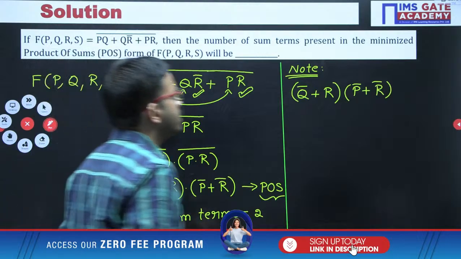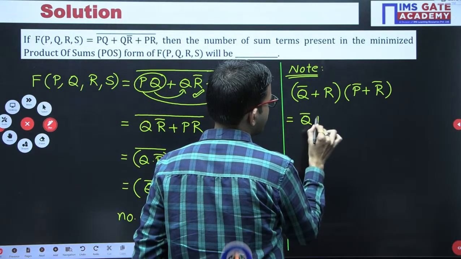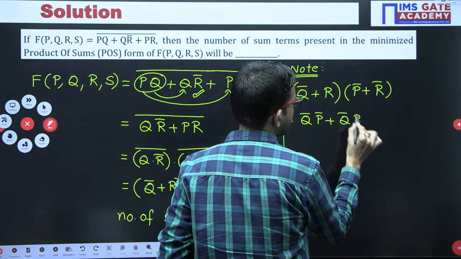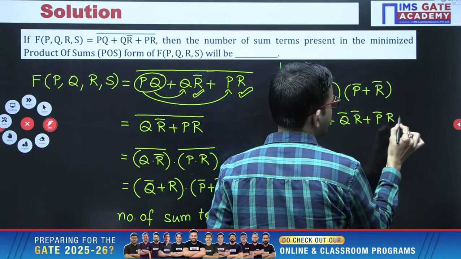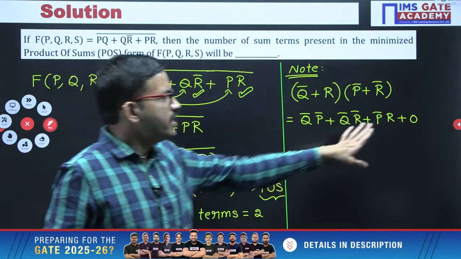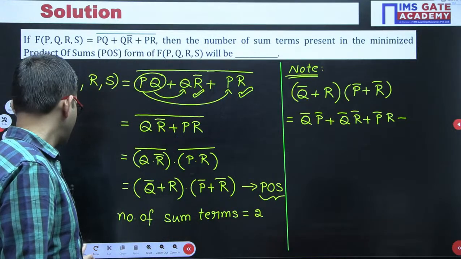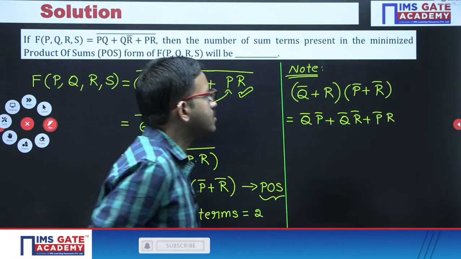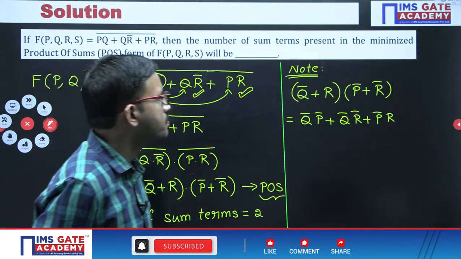Okay, let us see here. So Q bar into P bar plus Q bar into R bar, then R into P bar, we can write it as P bar R, any order is fine. Then R into R bar is what? 0. So anyway here you are adding 0, that means the final answer will remain the same. So that is the reason I am ignoring it for the time being. So the moment you get it like this, Q bar P bar plus Q bar R bar plus P bar R.